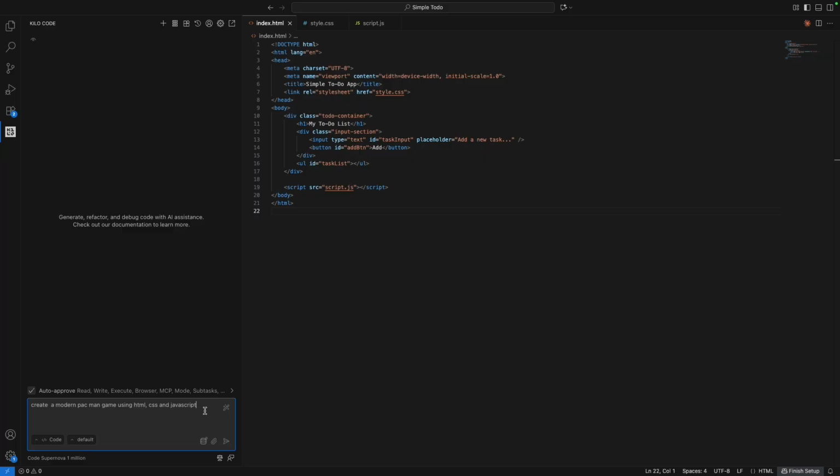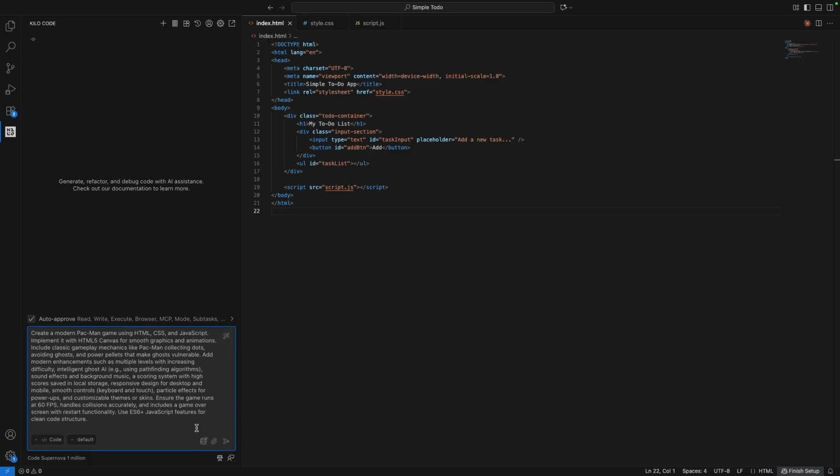So we just give our plain language to create something, and in this app, in this Kilo Code extension, we have an option to enhance our prompt. All you have to do is click on this enhance, and it should enhance our prompt.